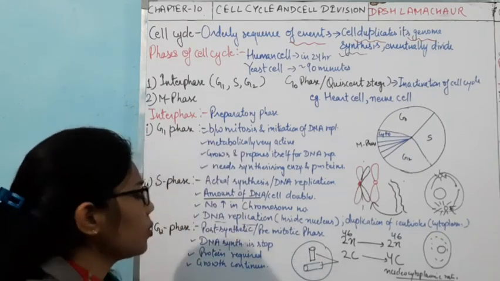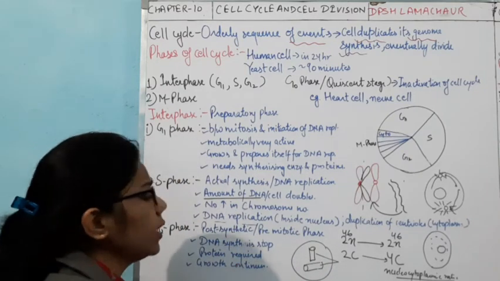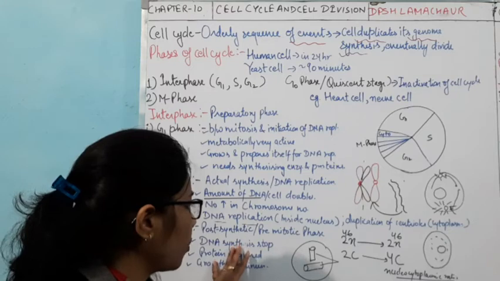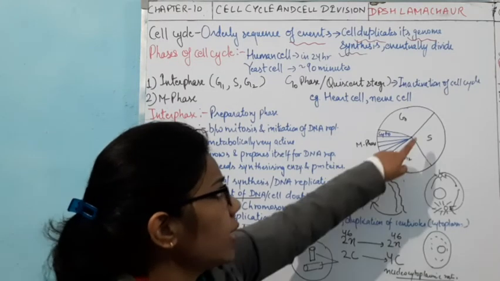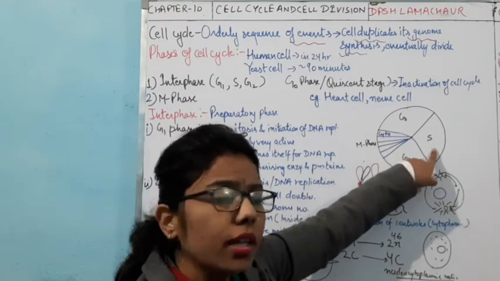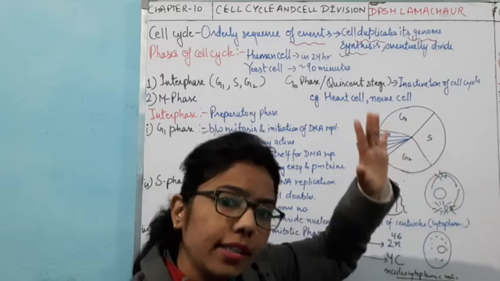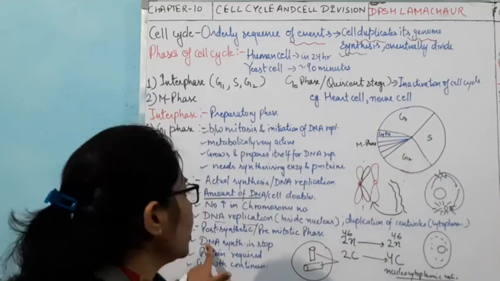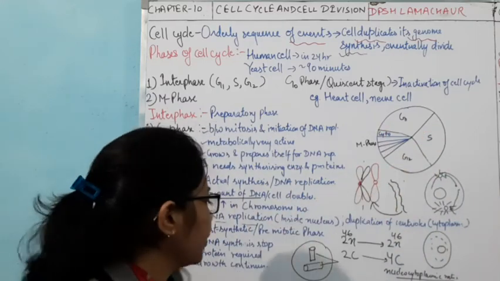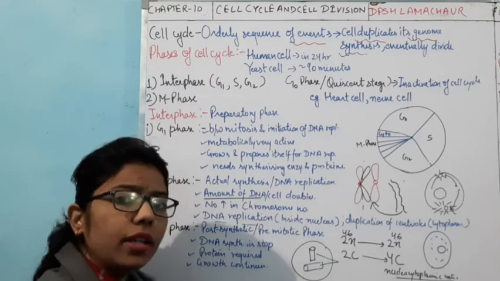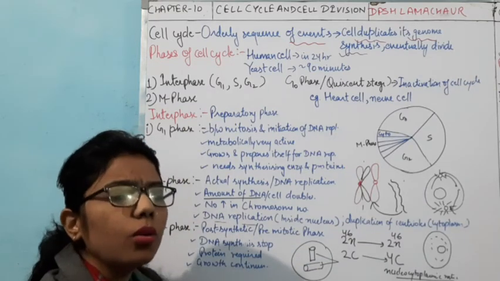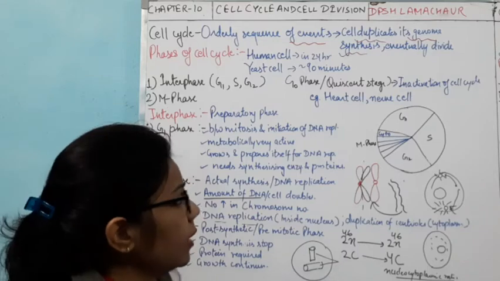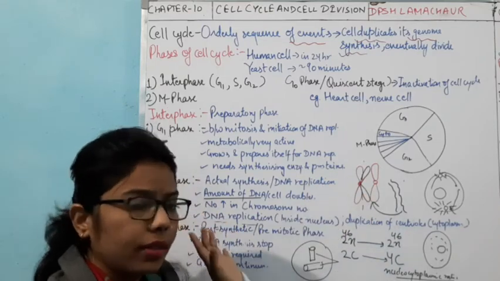Now comes to the points. The first point is that DNA synthesis stops. Initiation of DNA duplication starts from the S phase and is completed there. Now in this G2 phase, DNA synthesis will stop. No DNA synthesis will take place in the G2 phase, right?